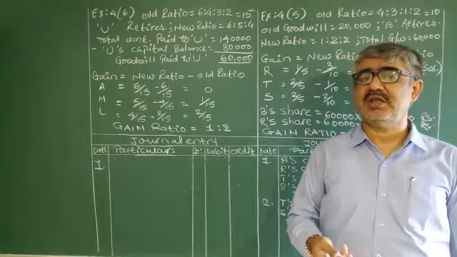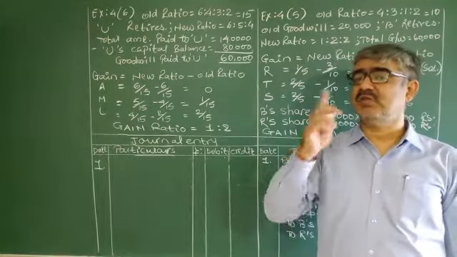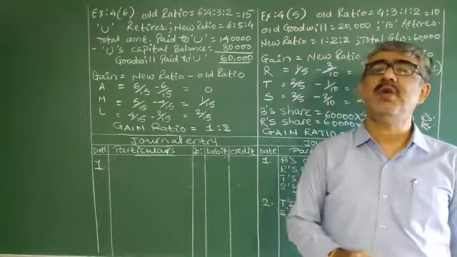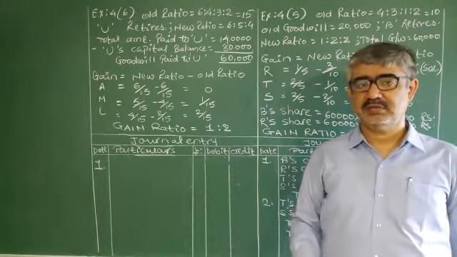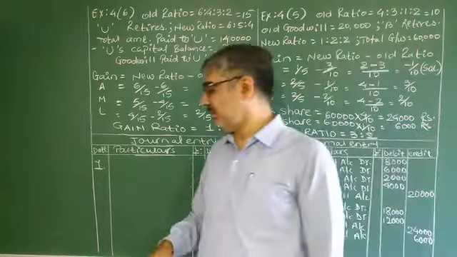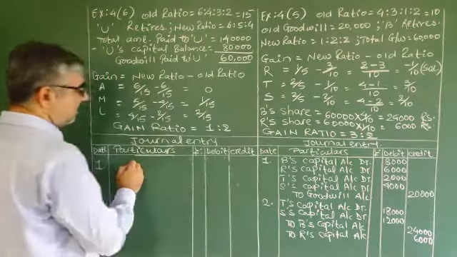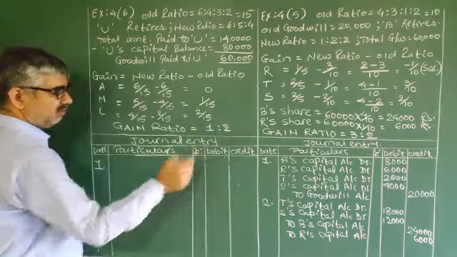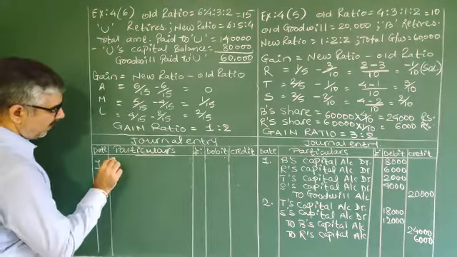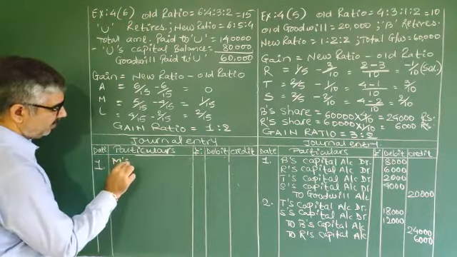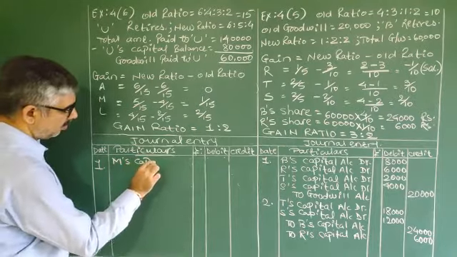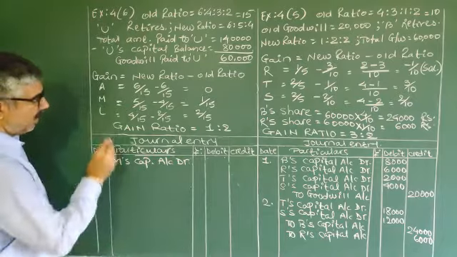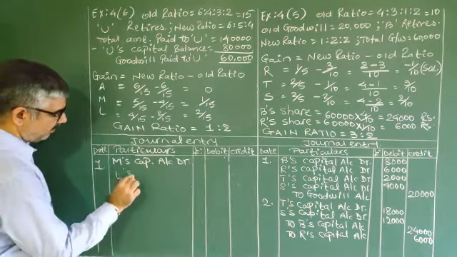You must remember this, because in long questions you are supposed to use this entry only for goodwill. My friends, really it is very, very easy. Gaining partners capital account debited. Here the ratio is that. So M's capital account debited, L's capital account debited